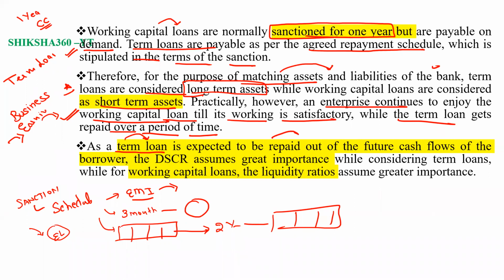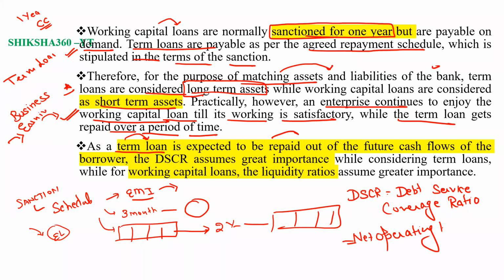DSCR, which stands for debt service coverage ratio. So what is the formula? First of all, the formula is net operating income upon total debt. As a term loan is expected to be repaid out of the future cash flows, what they earn in the upcoming time, they will have to pay the installment from that.